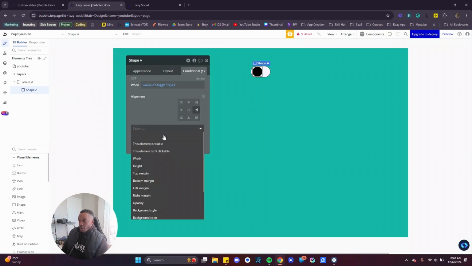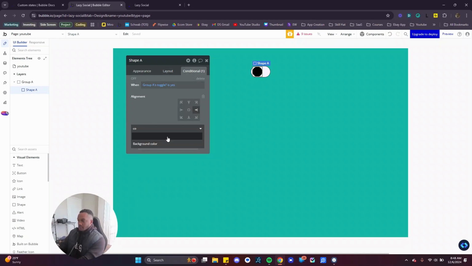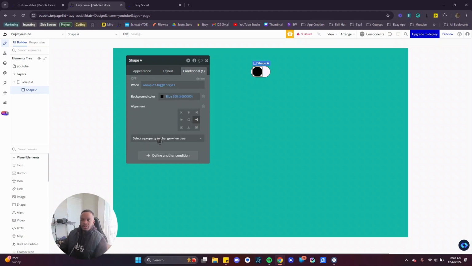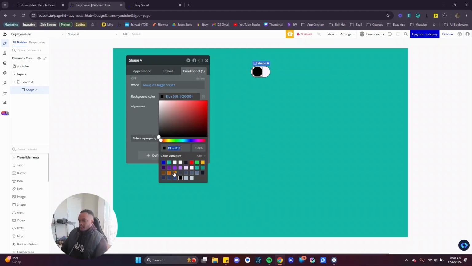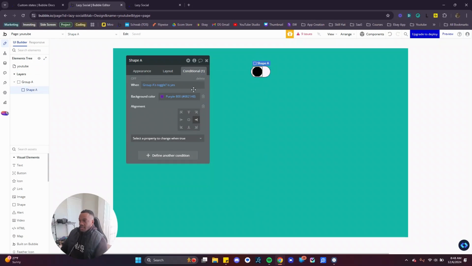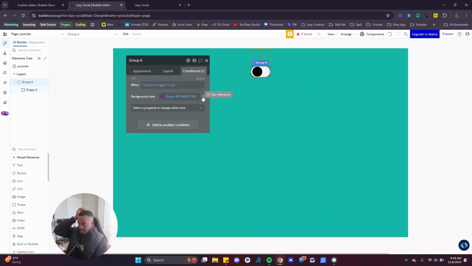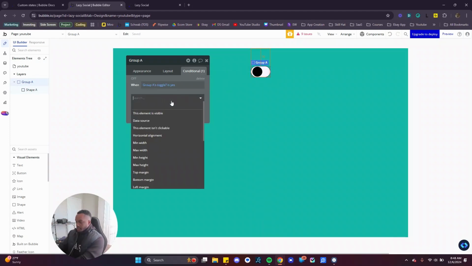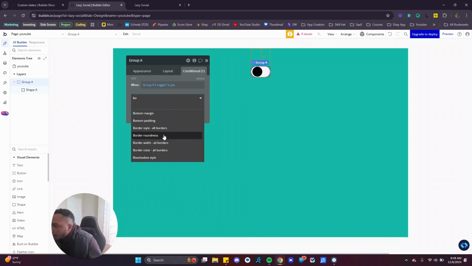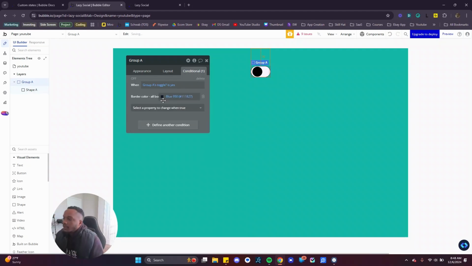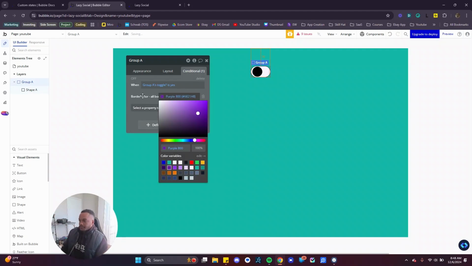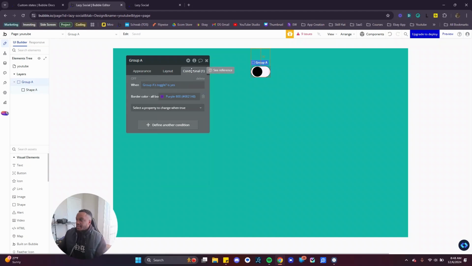Now, when it moves to the right, we also want the background color to be purple. And then I'm just going to copy this condition, that's a right click, and paste it here. Background color, no. We're going to do border. So border style, all border color, all border. We're going to change the border color to our purple. And now we have some type of condition going on, right?